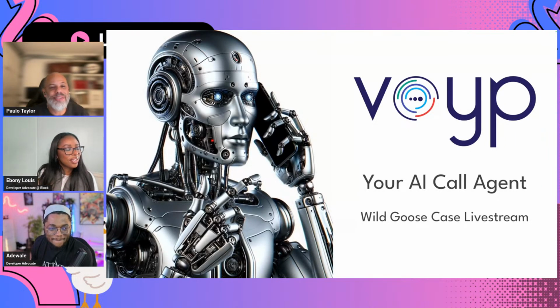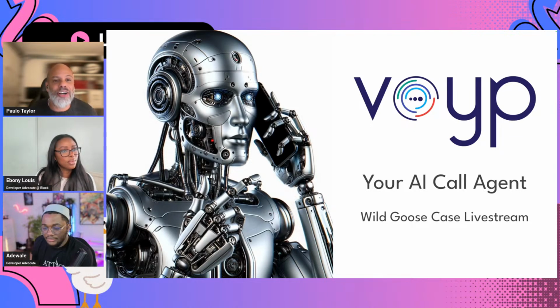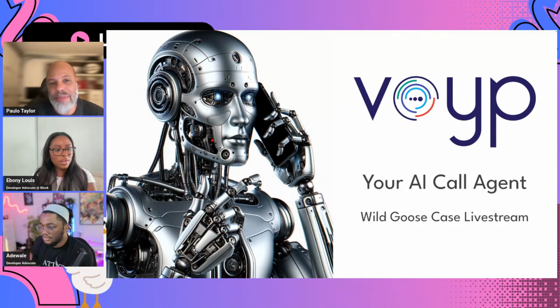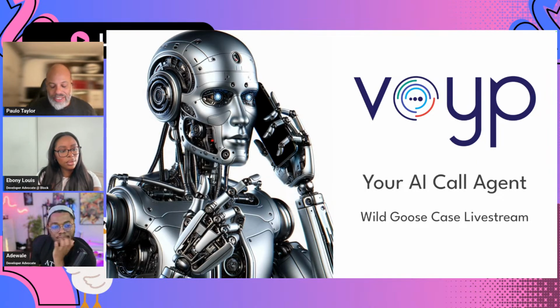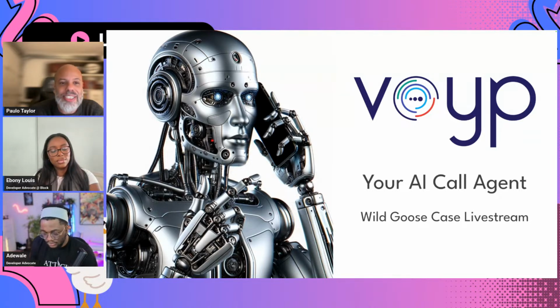All right, thank you. Just for starters, I'm going to talk a little bit about Voyp, and I'm not going to be too long. Voyp is an AI call agent. It makes calls on users' behalf. So you ask it to do a task over the phone, and it will try to do that to the best of its ability. It uses different LLMs. Users can choose whatever LLM they want, a little bit like Goose. And that's basically the premise: to make calls on users' behalf.